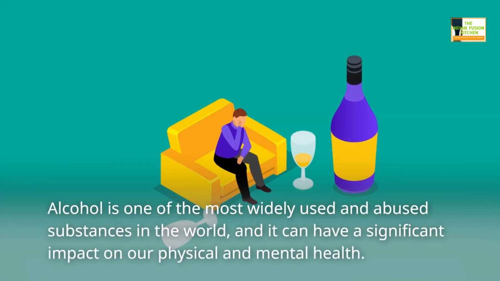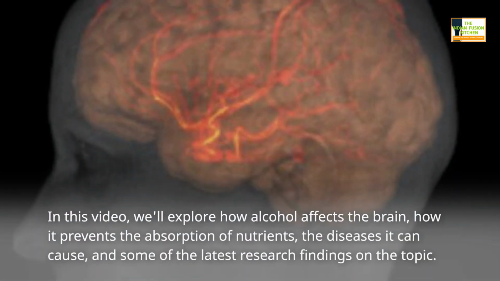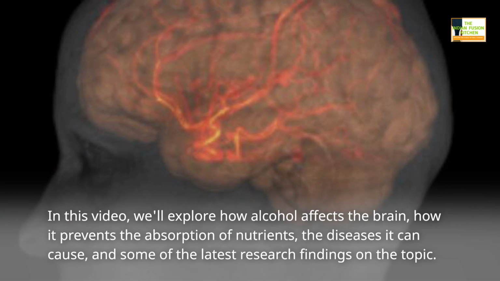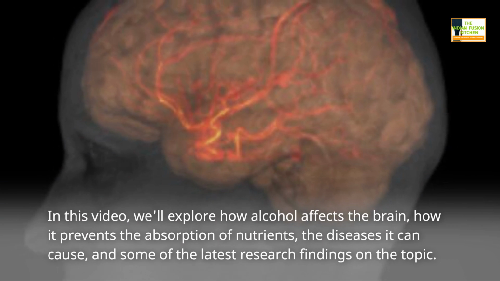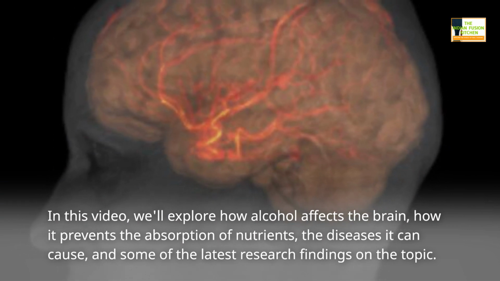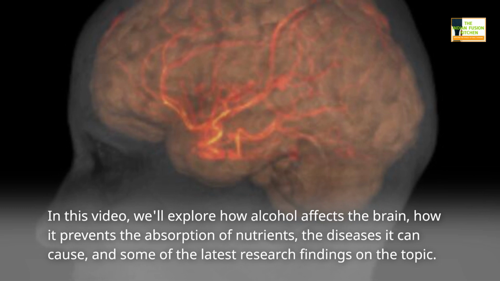Alcohol is one of the most widely used and abused substances in the world, and it can have a significant impact on our physical and mental health. In this video, we'll explore how alcohol affects the brain, how it prevents the absorption of nutrients, the diseases it can cause, and some of the latest research findings on the topic.